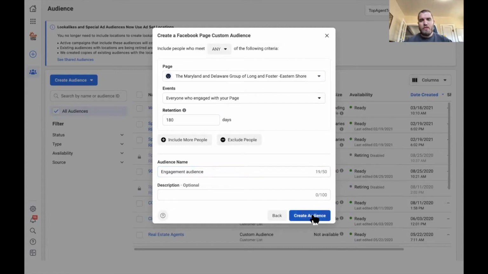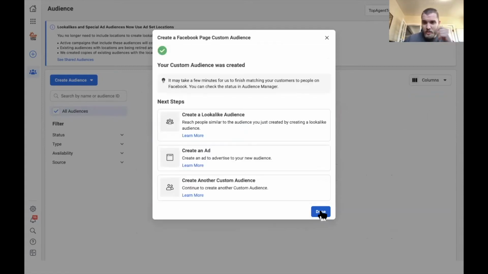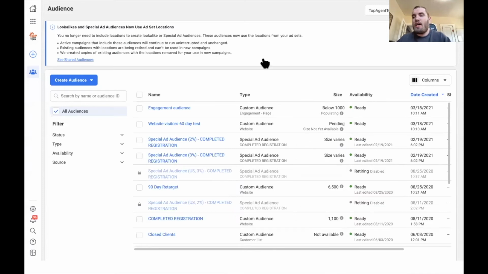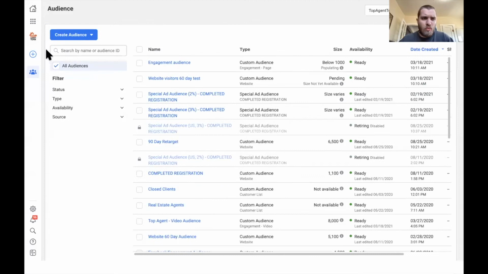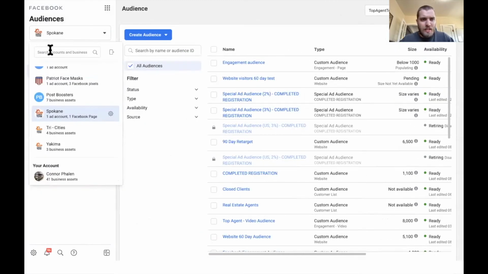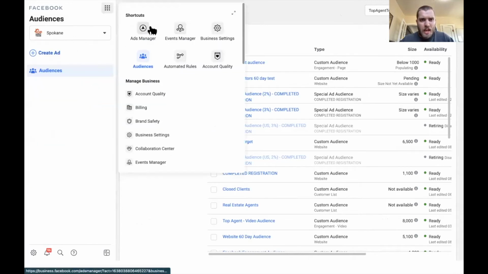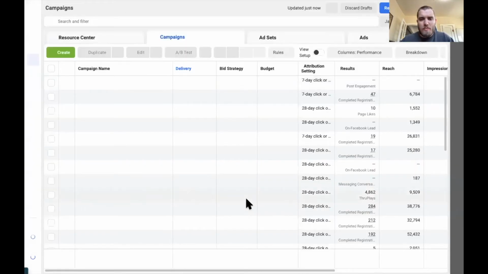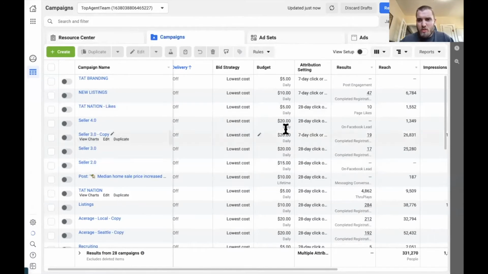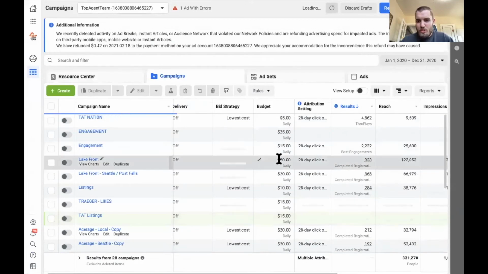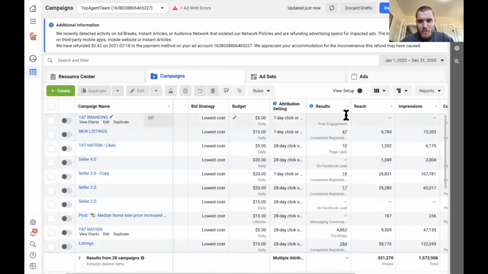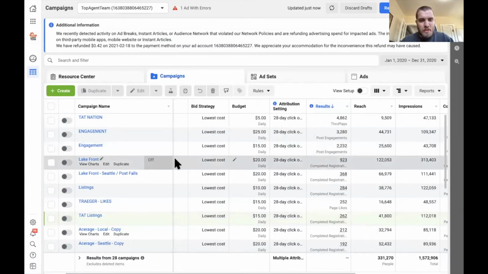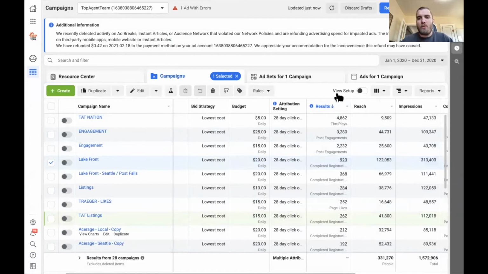Cool. So now you have those custom audiences created. You can now create ads and put in a custom audience, which the leads will be warm. So let's go ahead and create this ad and go back here. Again, once you see this in action, you will understand what it is that we're doing here. So again, I'm just going to filter this by results and show you guys probably the best campaign we had was this lakefront property.